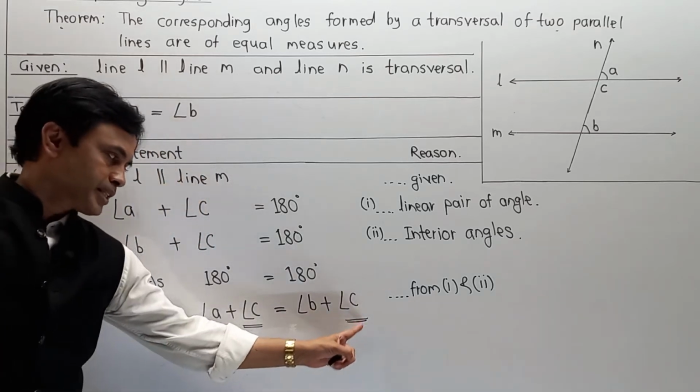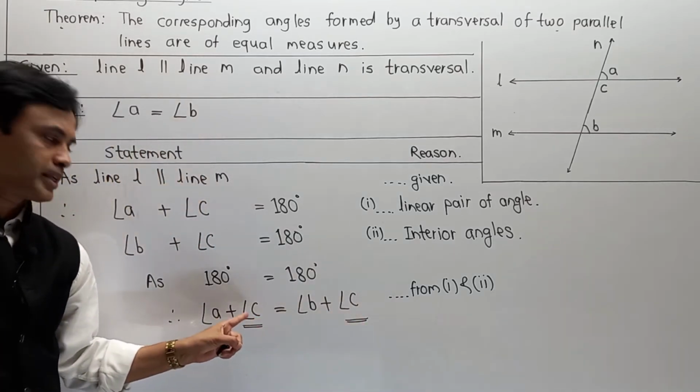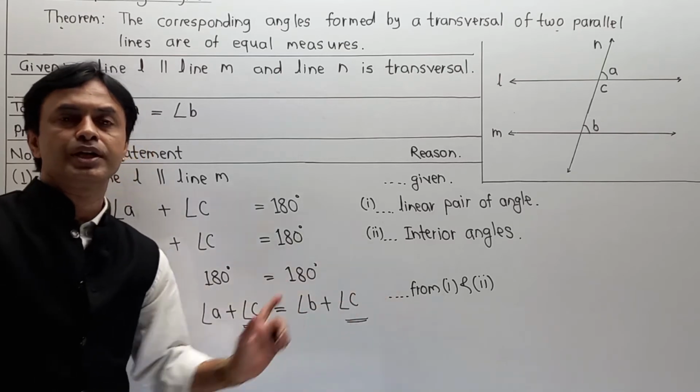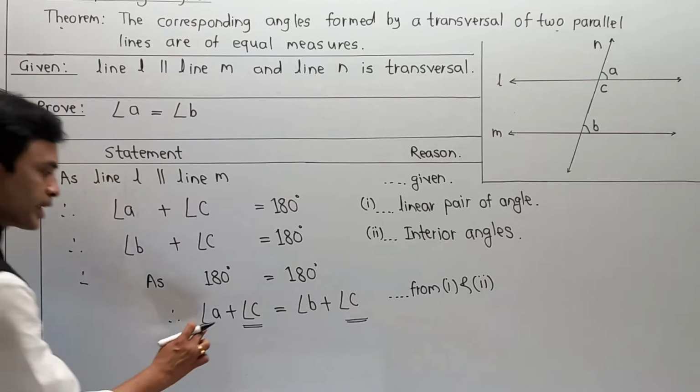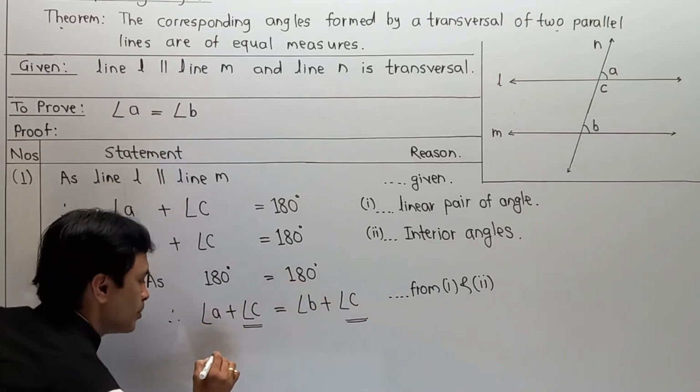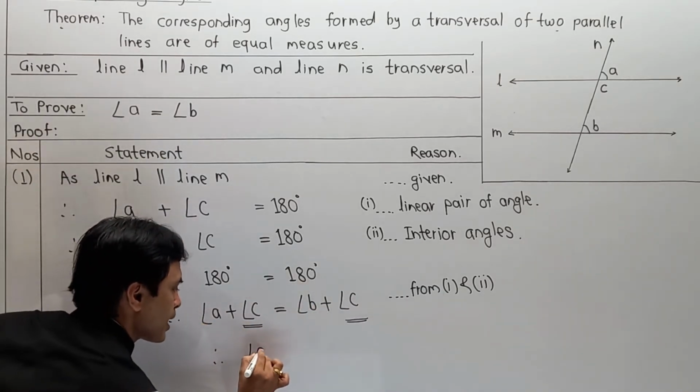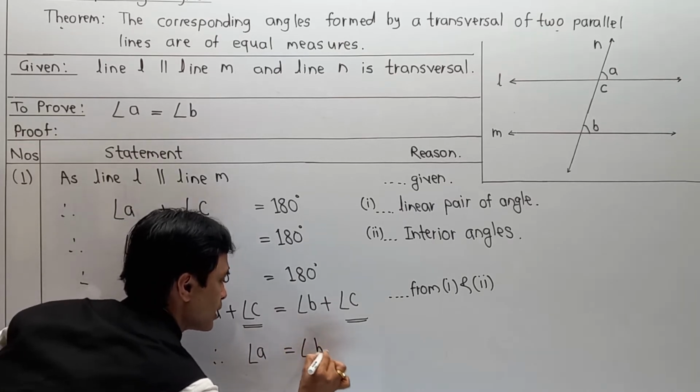Either you can shift this angle C over here, it becomes minus, or you can shift this angle C over here, it becomes minus. No doubt they cancel each other and automatically you are getting angle A is equal to angle B. So angle A is equal to angle B.